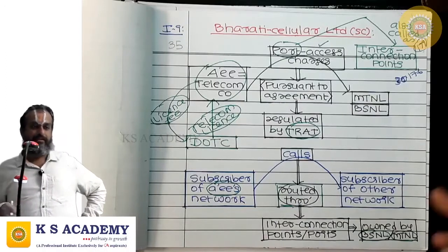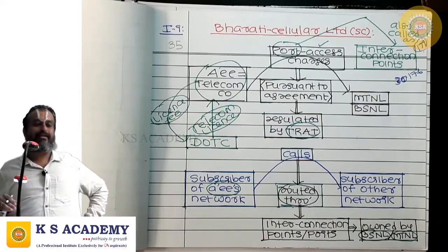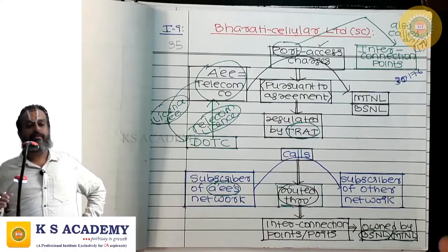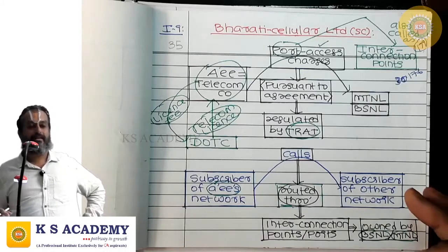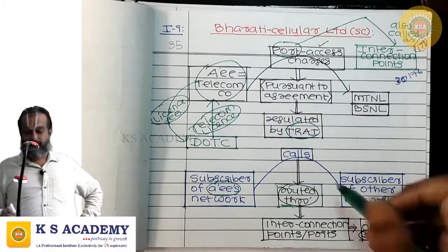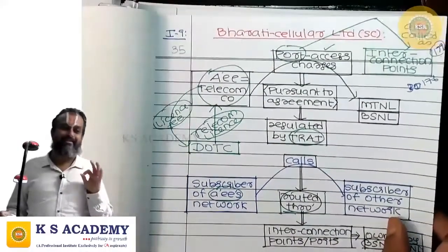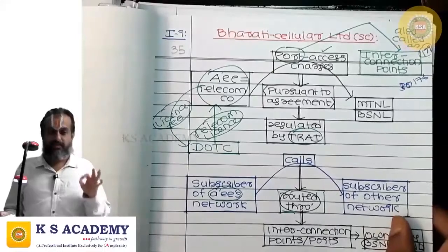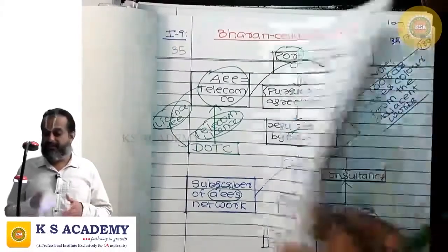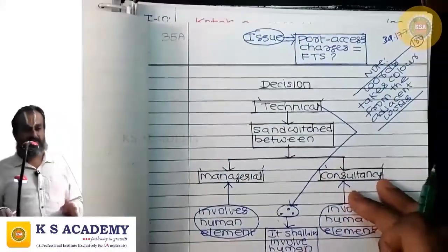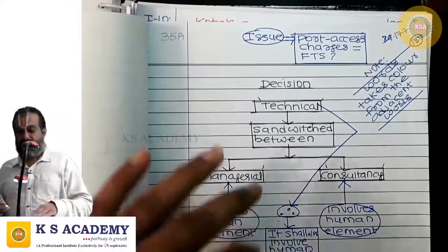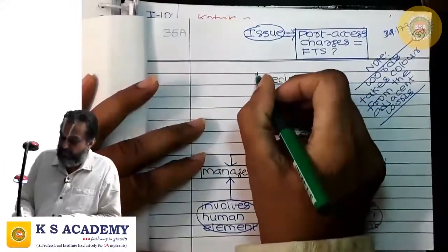Further, the telecom company has to pay port access charges or interconnection point charges to MTNL or BSNL pursuant to an agreement which is regulated by TRAI. Whether these port access charges are fee for technical services, should they be subjected to TDS under 194J? This is the issue. The matter went to the Supreme Court.